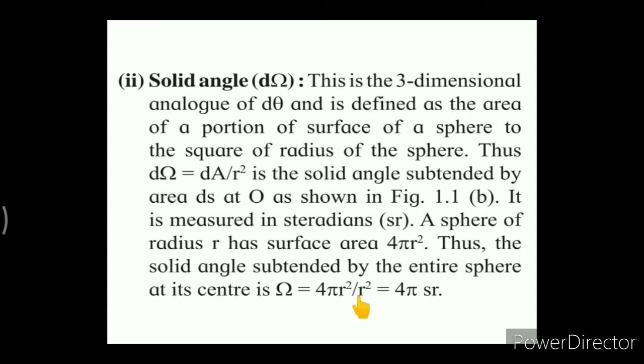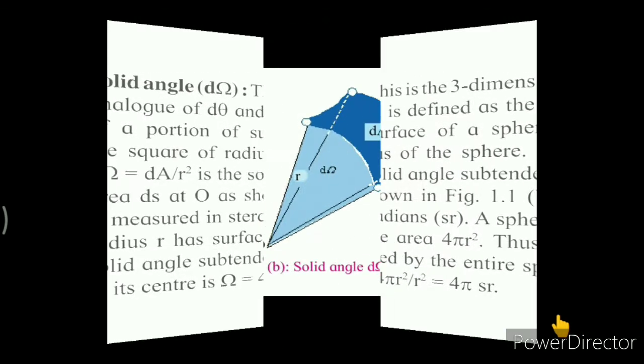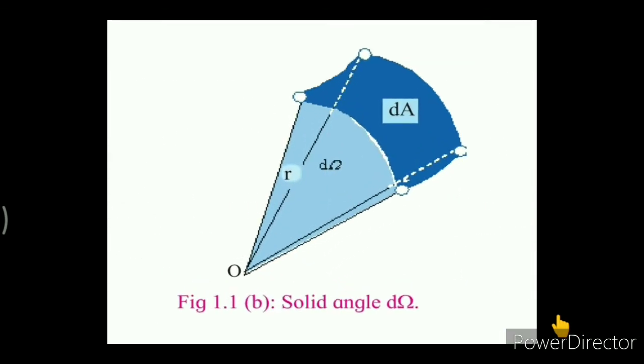So omega is equal to 4 pi r square upon r square. R square gets cancelled, and hence the solid angle subtended by the entire sphere at its center is equal to 4 pi steradian. So here we have discussed the supplementary units, plane angle and solid angle.